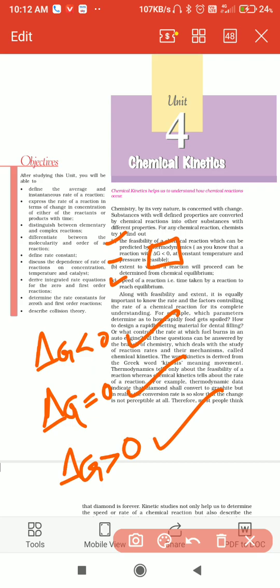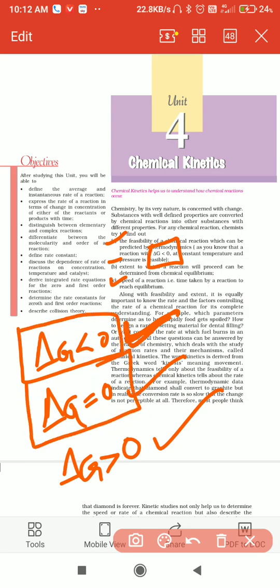This is the best example, as I already told you. For example, combustion of fuels is a spontaneous reaction. Within a fraction of a second, the fuel easily converts into product. Another example is the ripening of fruits or spoiling of food. This takes only some hours.